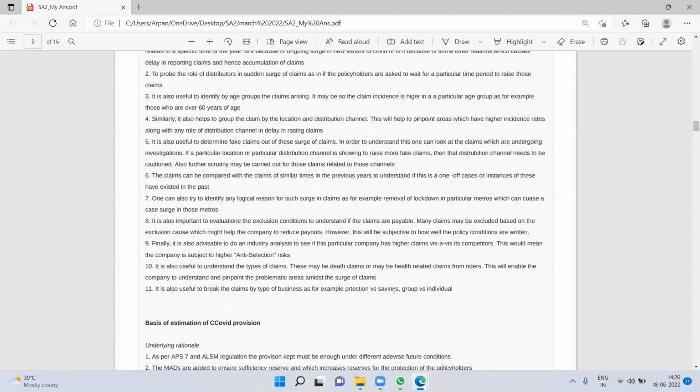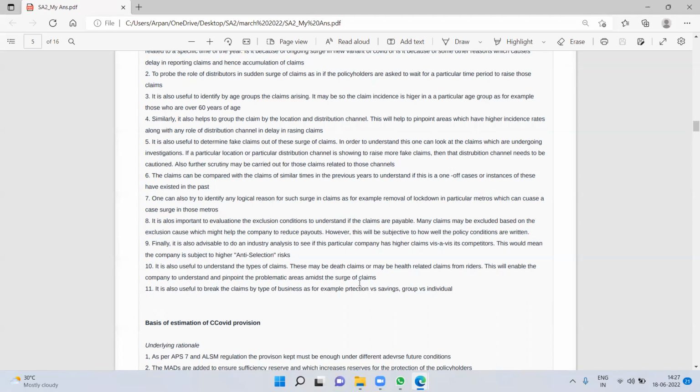So I think, Parul, one point that I've completely missed here is that it has been given that most of the claims are due to group. I have in this 11 points only touched that point somewhere, but I have not focused on that point, because it was specifically given that it is coming from the group, and I have not raised the question why it is coming from the group. So I think that is one of the problems that I can see in this answer.